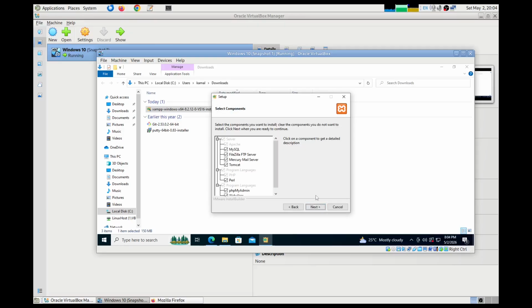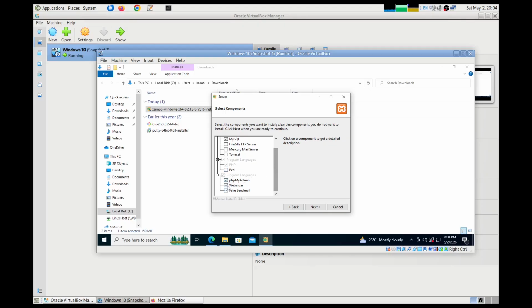Right, so what do we need to install? Well, FTP server, I don't want. Mercury mail server, no. MySQL is something that we want to install, and as I understand, when you select MySQL, MariaDB is what gets installed at the end. Perl is not required.